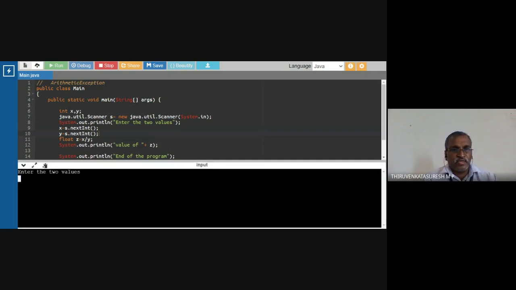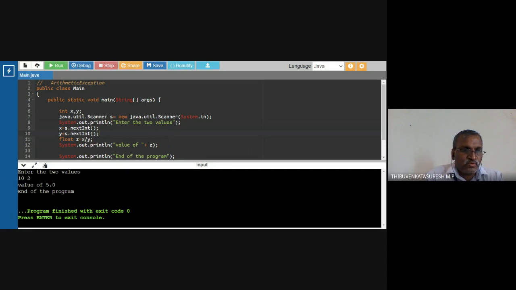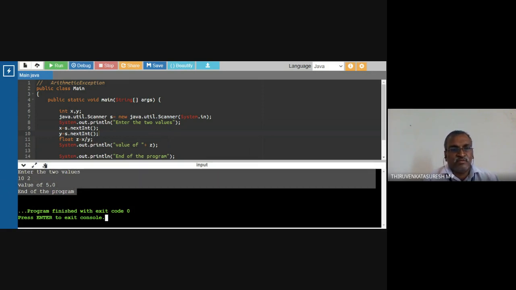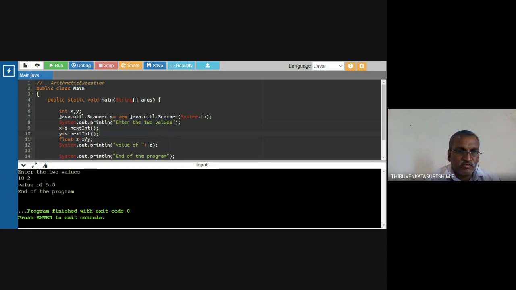I'm going to get the input two values: 10 space 2. So what is my output? 5.0, end of program, is the output of this code. This is a normal execution. There is no abnormal situation. The program is running and this value is also printed.